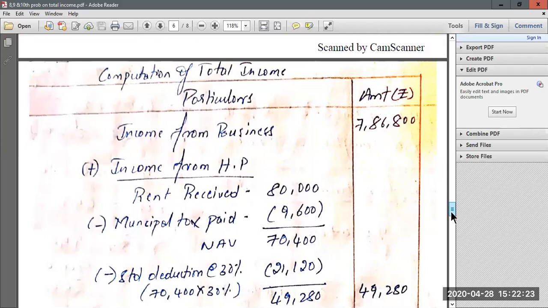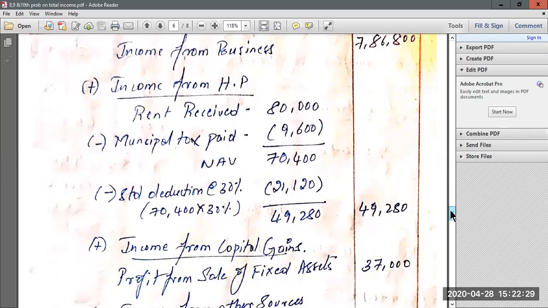So how do you compute total income? You have to start with income from business or profession, which is 7,86,800. Then again you have income from house property. Now if they have directly given in the credit side of P&L account income from house property 80,000, you could have directly considered this 80,000, but since they have given rent from house property, now we have to do some calculation and find out income from house property.